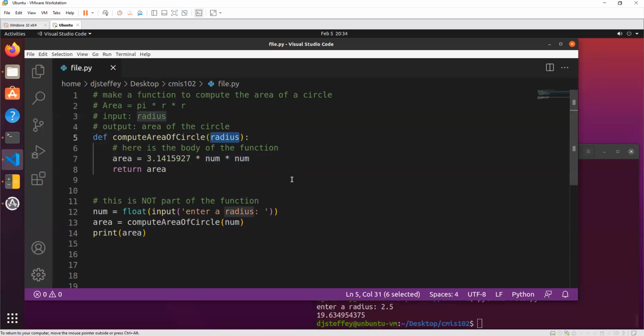And that's actually exactly what we're doing. We're saying this num is whatever you type in. We know that our function needs that value. And so here we're doing the right thing and giving it as a parameter. But like I said, we're not giving it the variable num. We're giving it whatever value it represents, which ends up being this radius. So this needs to be radius.